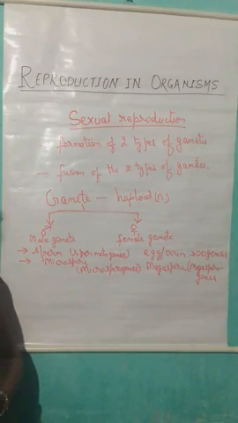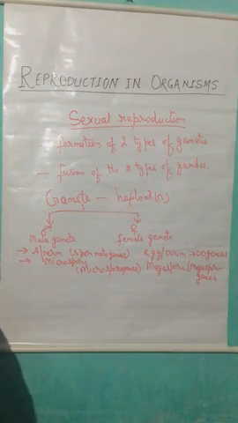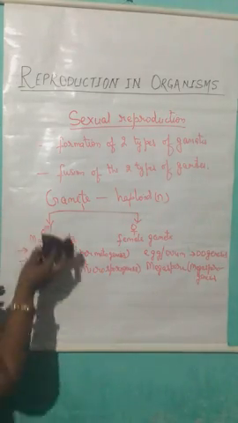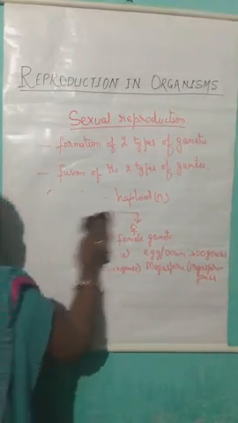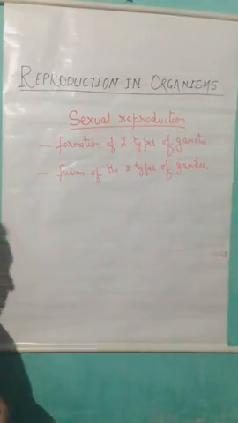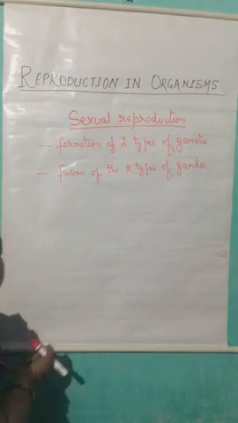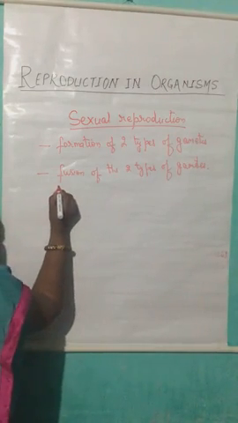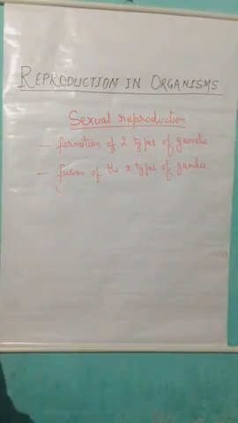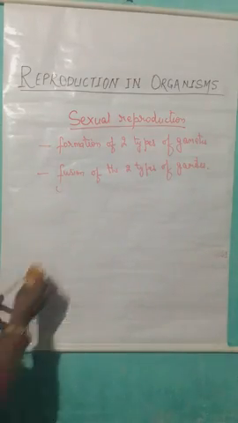Now, what happens actually in the sexual mode of reproduction? The basic feature of the sexual mode of reproduction is that, let's start the topic once again.